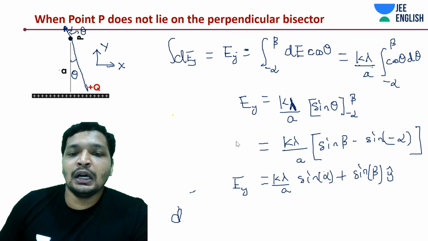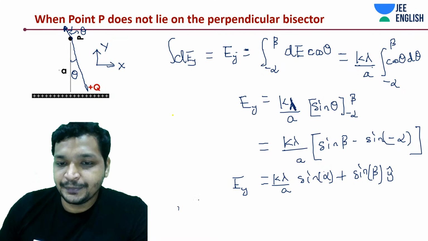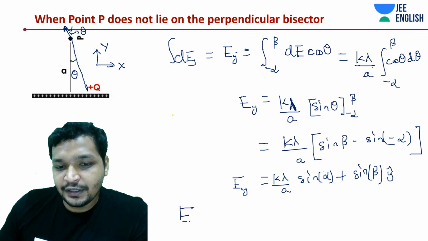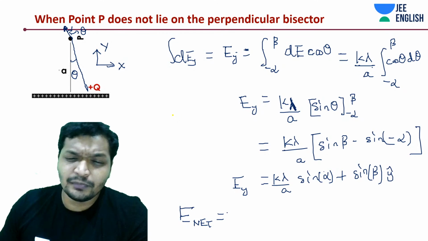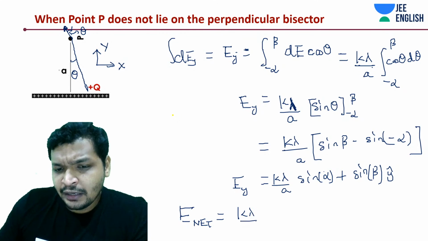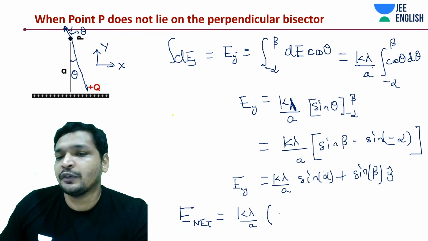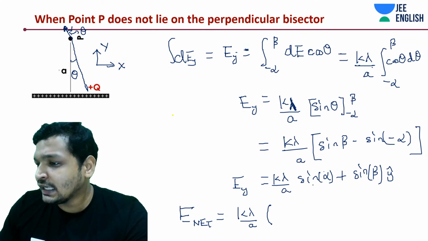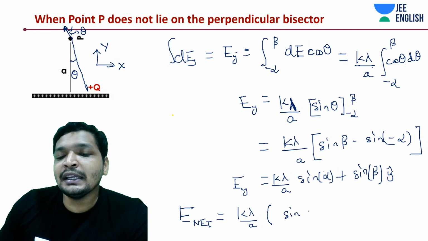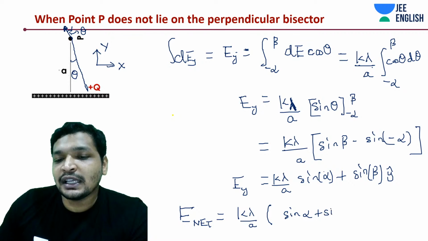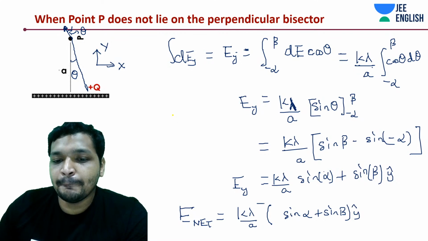Anyway, this being said, students, a very simple thing. Electric field net should be both in x direction and y direction. K lambda by A would come out as common. You remember, K lambda by A will, irrespective of anything, come out as common. We are only dealing with thetas in this case. So it is going to be sine of alpha plus sine of beta into y cap,